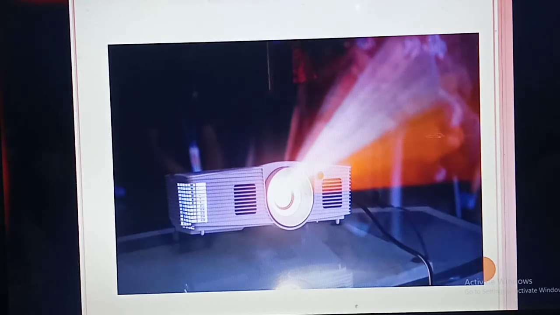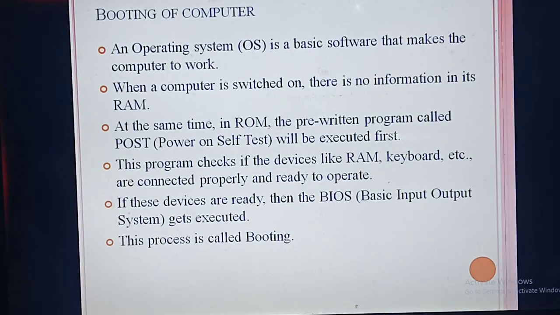Okay. So the next topic you are going to study is booting of a computer. What do you mean by booting? This is a very important, very important expected question: booting of a computer. So what is called booting? For this topic you should know a topic called operating system. So what do you mean by operating system? Operating system topics and all you will study later in the third or fourth chapters.